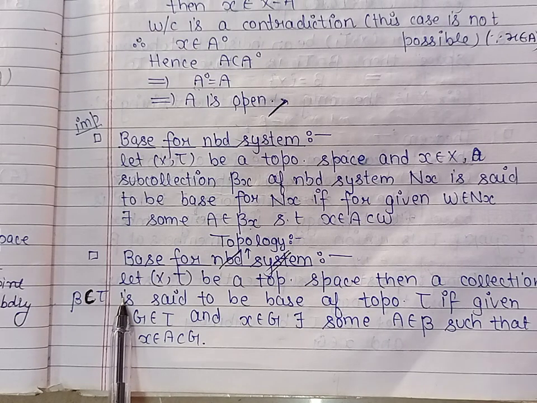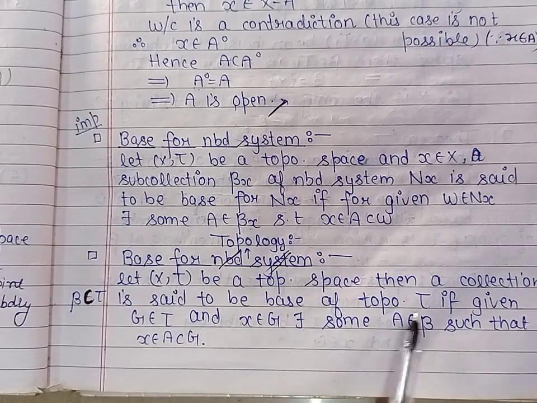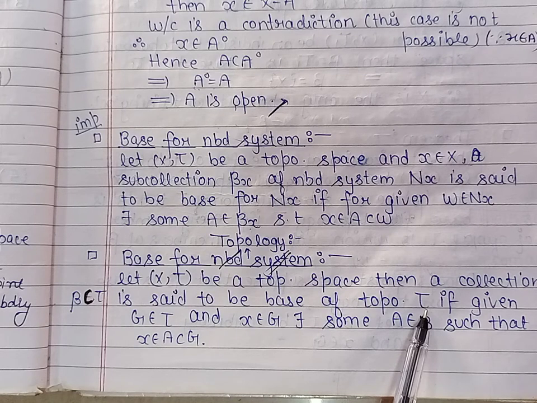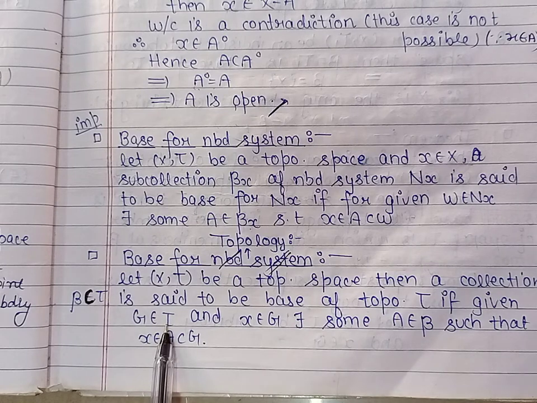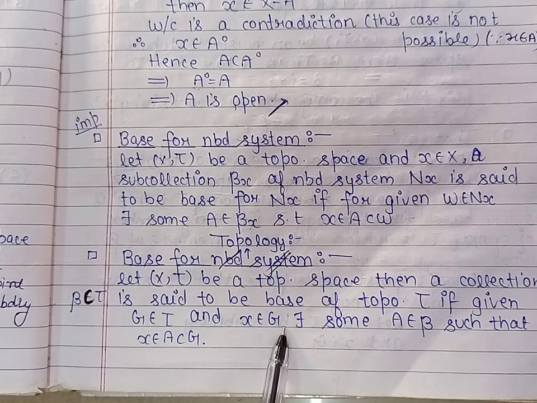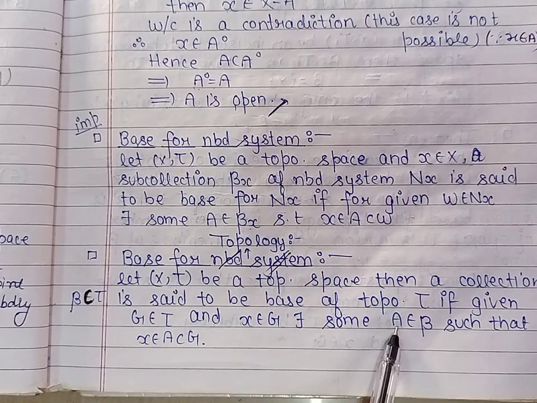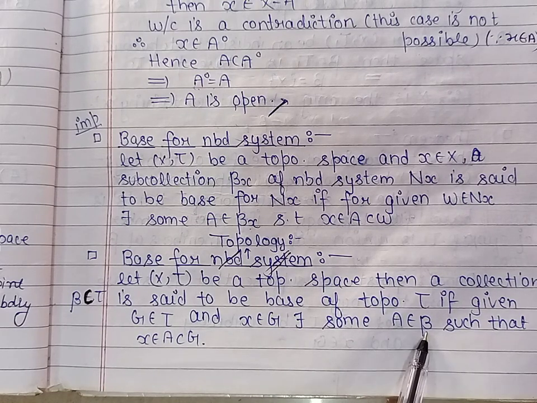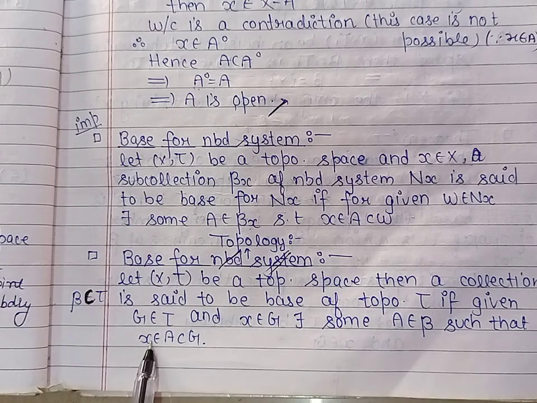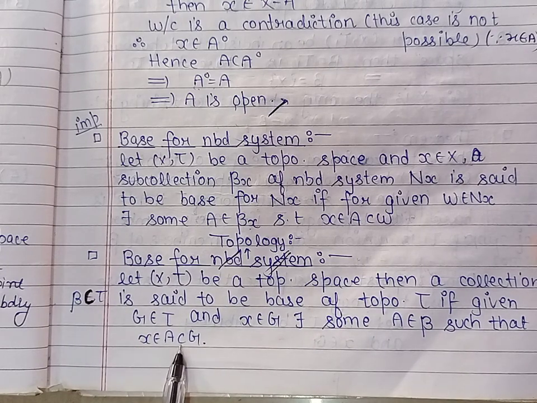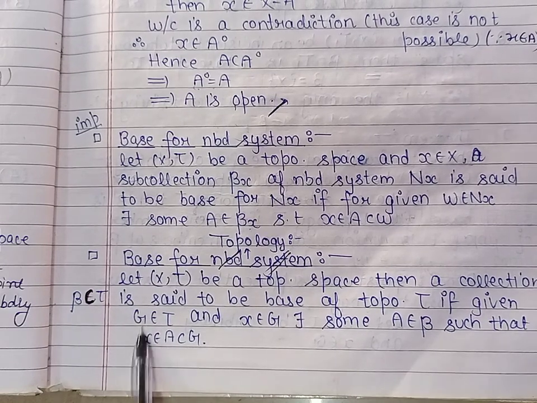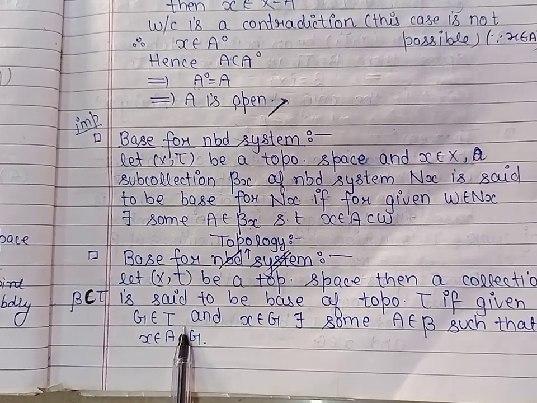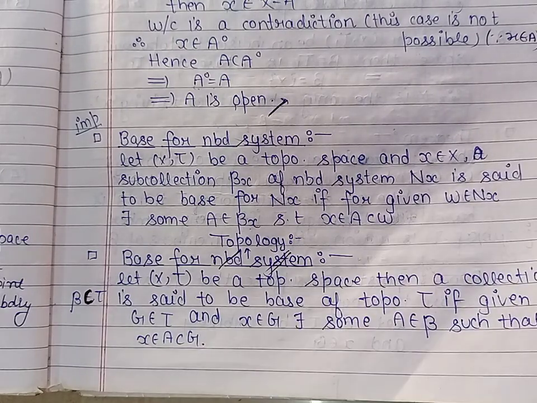Then we say that beta is a base for this topology if, given any open set G, meaning G belongs to tau, and x belongs to G, there exists a member A from beta such that x belongs to A and A is contained in the given open set. If this condition is satisfied, we say that beta is a base for the topology.